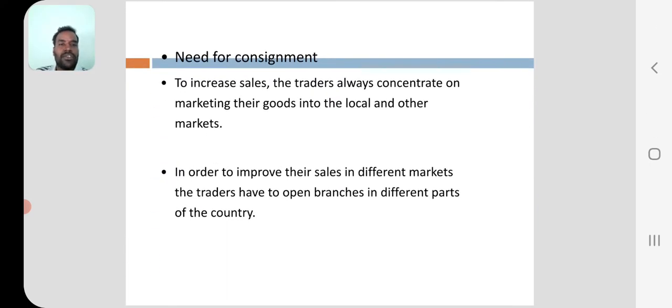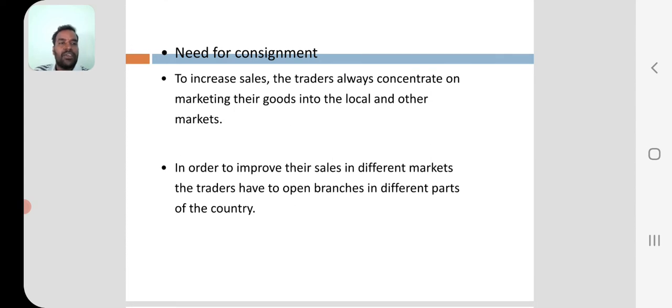So, first one is need for consignment. Why do we have to prepare a consignment account? Why do we have to use the word consignment? What is the need? We have to know. For that, here it is: to increase sales. The trader always concentrates on marketing their goods in the local and other markets.